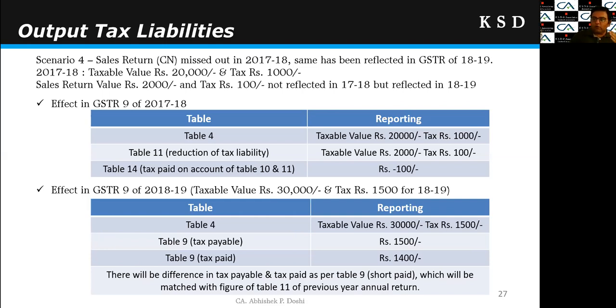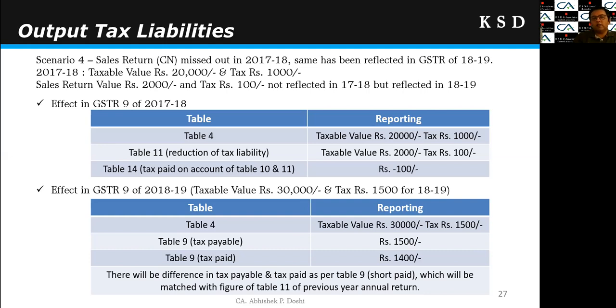So first of all, what would I have done in the annual return of 1718? In table 4, I will reflect taxable value of 20,000 and tax of rupees 1,000. While in table 11, I would reduce the liability by reflecting taxable value of rupees 2,000 and tax of rupees 100, because it is a reduction in tax liability reflected in the next year, right? So table 4 and 11 net off will be tallied with my books of account.